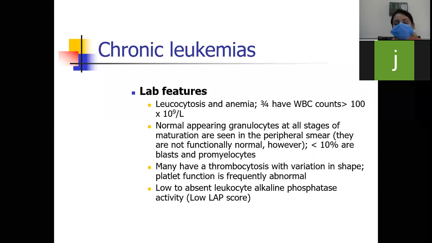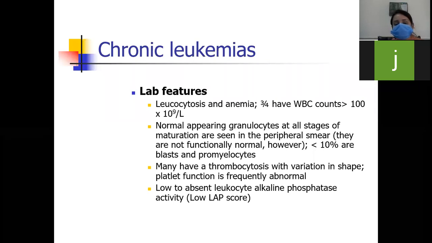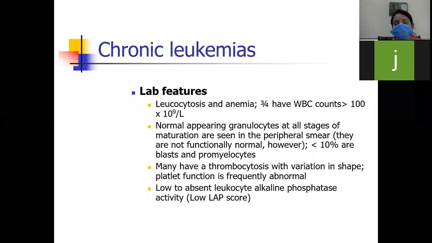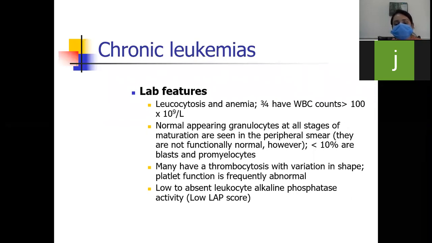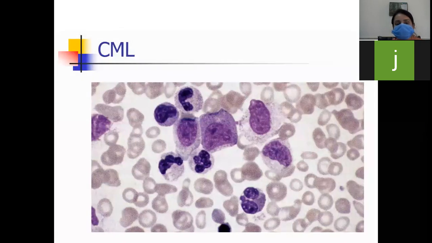And many have a thrombocytosis with variation in shape. Platelet function is frequently abnormal. So low to absent leukocyte alkaline phosphatase, we call it lab scoring. It will be low to absent in CML.